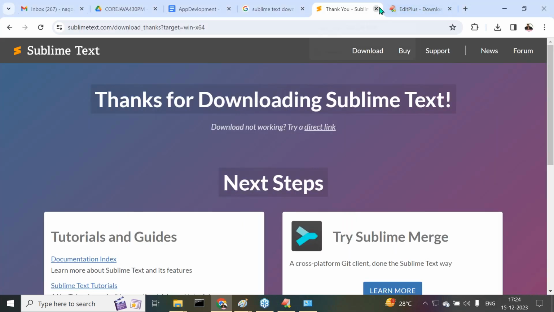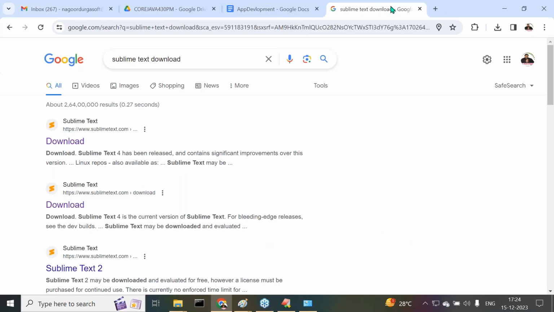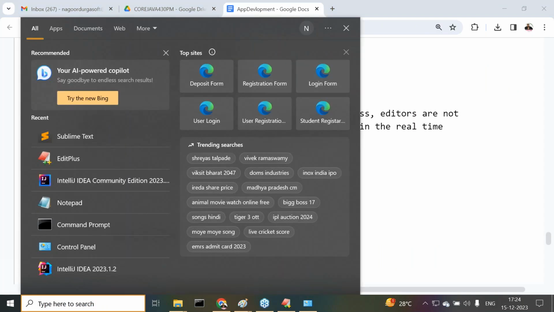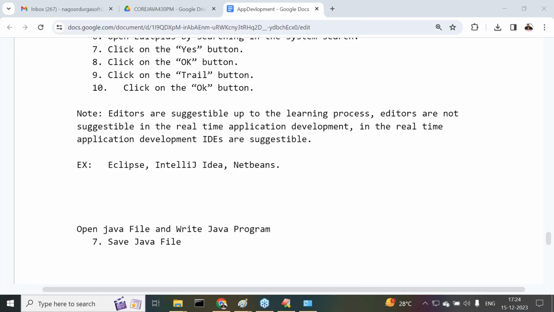When it is installed successfully, now I want to open that Sublime text. Go for the system search. Any kind of software we installed in our system, we can directly get it through system search. Inside our system at the bottom left side, search is available. There we can type it, and we are able to get Sublime text.